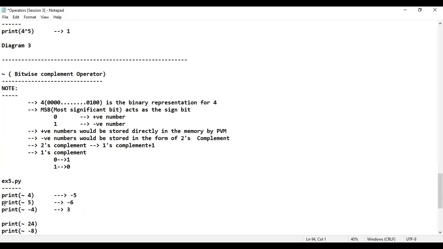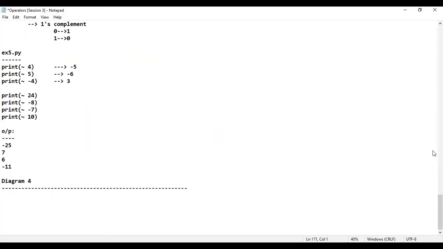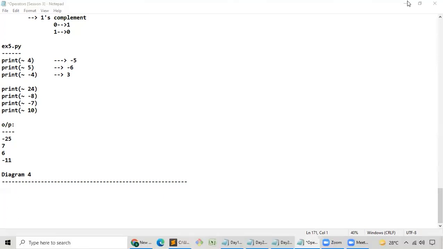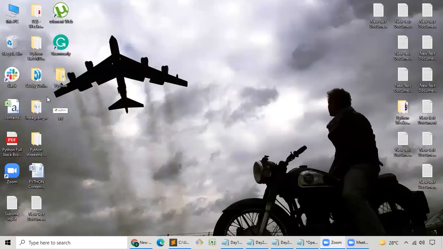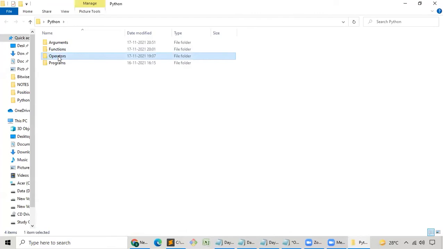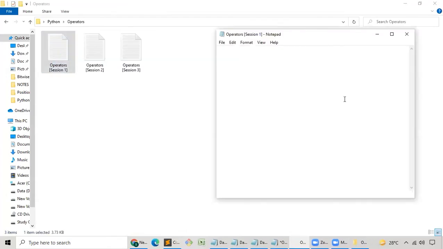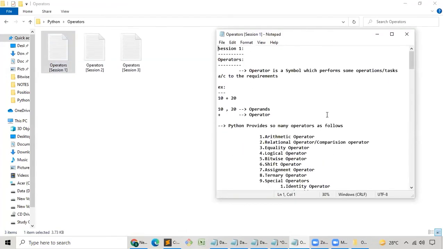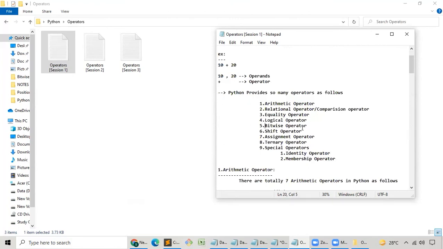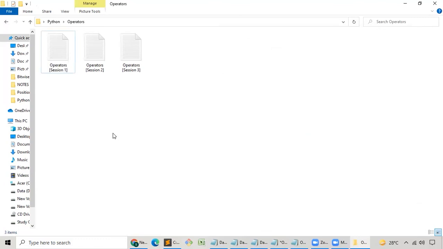I'll just consider shift operator as the next heading. There is the 6th one. Let me just share you the notes. I'm going to open the folder. There is the folder Python. Operators, session 1. Okay, bitwise operator, shift operator. I think I have taken it separately. Okay. I'll just do one thing. Shift operator, assignment operator, in the next session I'll be doing. Will that be fine? In session number 3, let me just open session number 3.